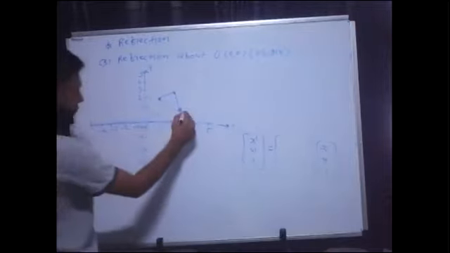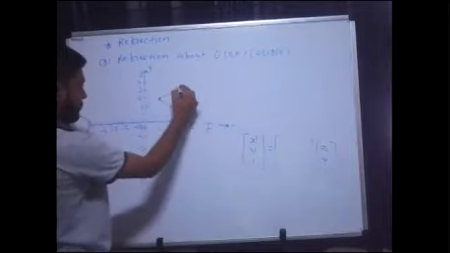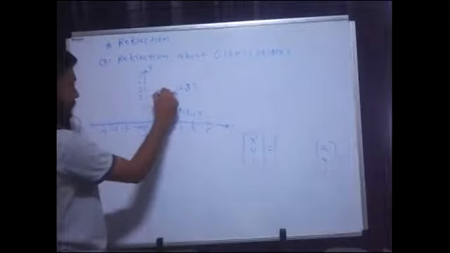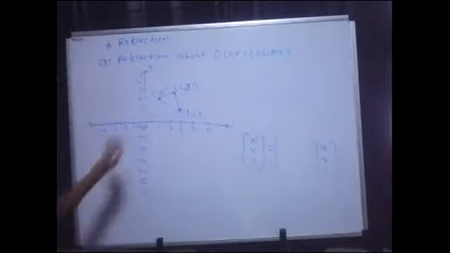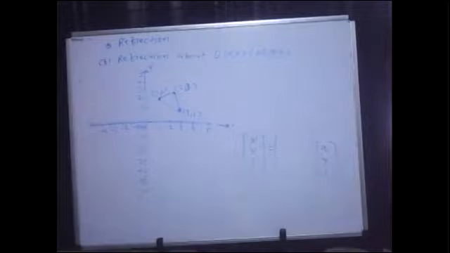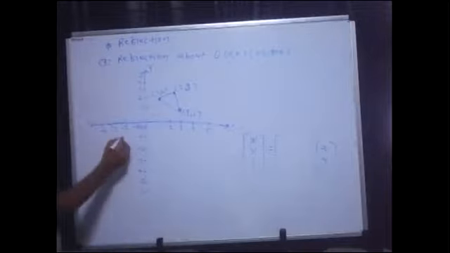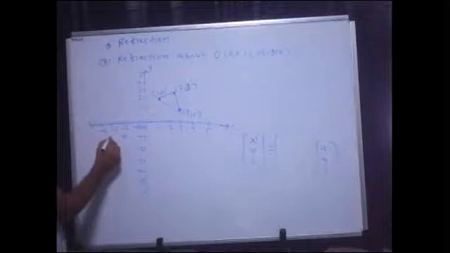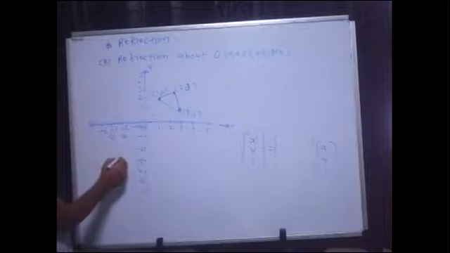So let's say this point is 3, 1. This is 2, 3. This is 1, 2. Then we will say in the third quadrant at what coordinates I will get the reflected object. I will get 1 point here, then I will get second point here, and I will get the third point here.